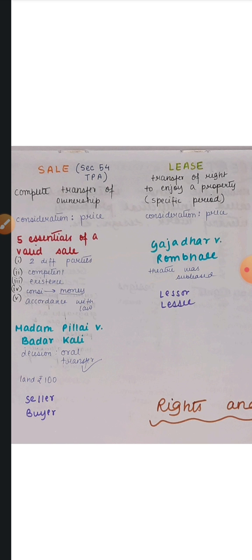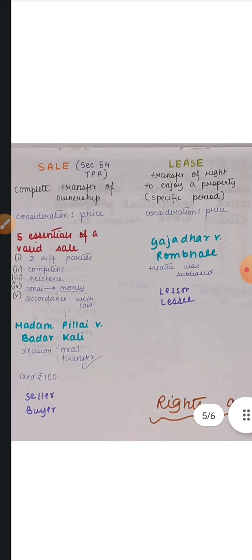Consideration means something in return. When we give something to another person, we also expect the other person to give us something in return. That's how legal studies work. Alright, in this case of a sale, there is a complete transfer of ownership. When I give something to somebody else in case of a sale, it's absolutely gone from my hand, and the other person becomes the owner of the property, and I definitely get a price in return.